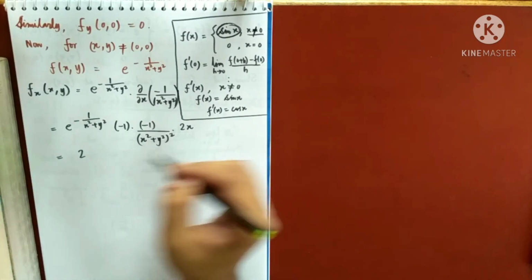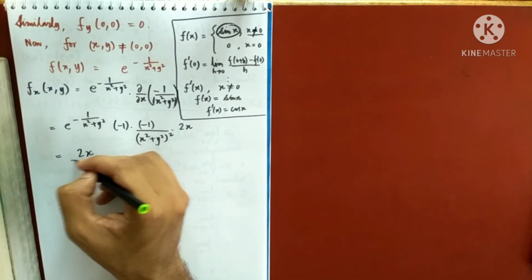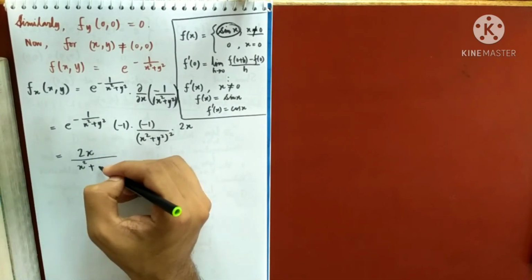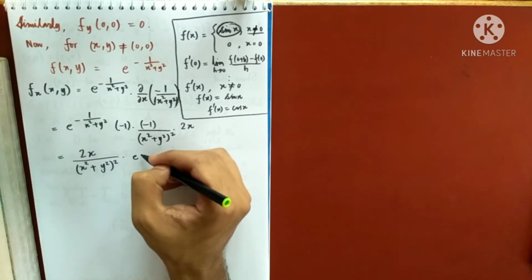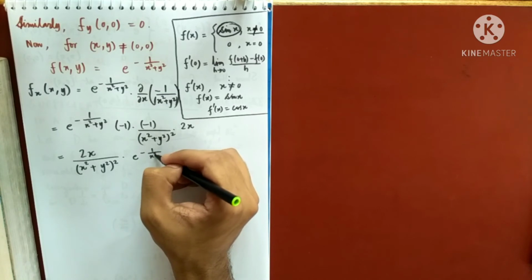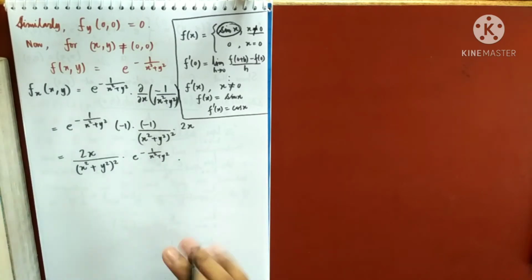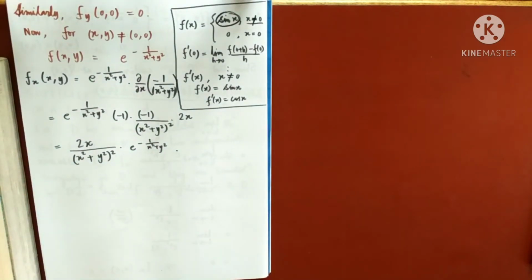So the differentiation is 2x by x square plus y square whole square into e to the power minus 1 by x square plus y square. So I have computed the partial derivative with respect to x.